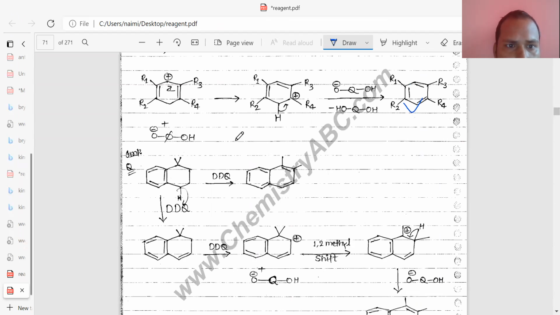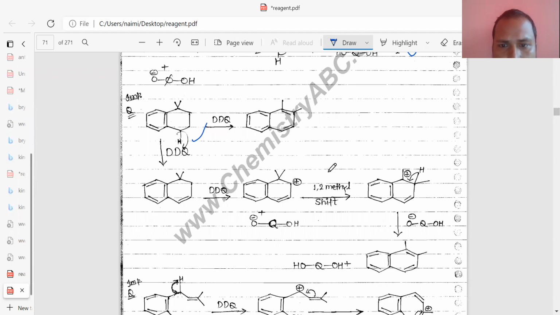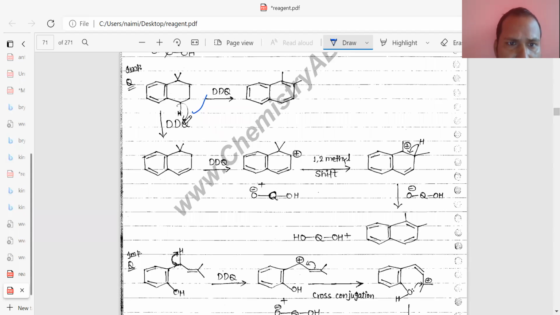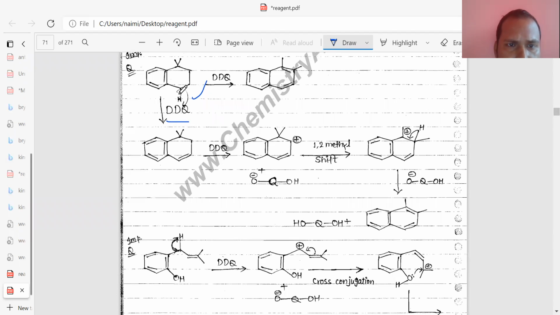So similarly you can see this one, in this aromatization takes place by the above mechanism, but here a methyl shift takes place. So this methyl will be shifted onto this. First of all, you can see here, when you add DDQ, first this will be abstracted and a double bond forms here. Again, if you add DDQ, this hydrogen will be abstracted and formation of a plus takes place.